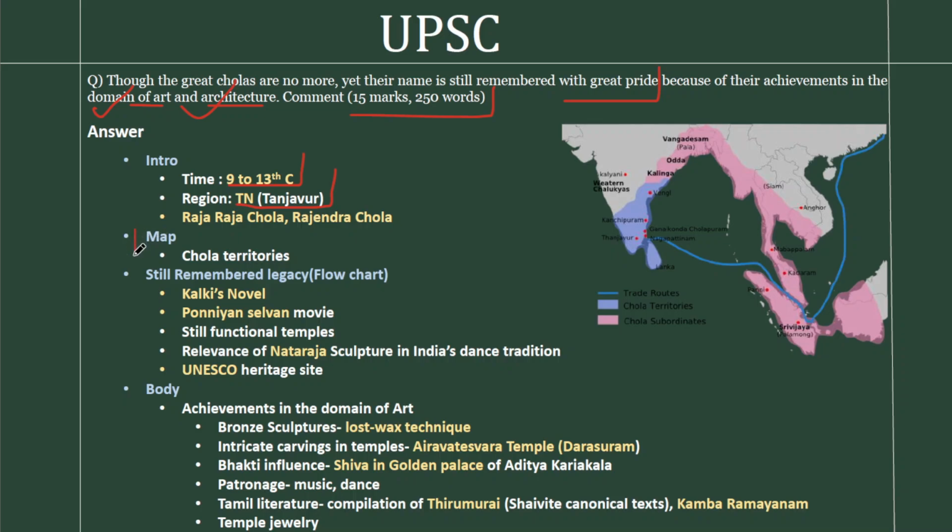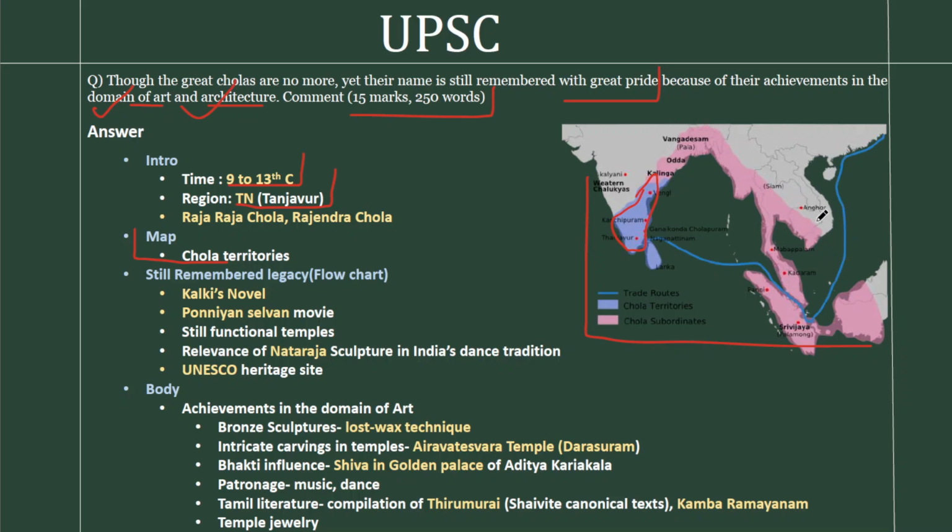We have inculcated a map here. Look at the Chola map that we have given here. In this is their core area where they had their absolute control, and this is the area where they had influence, or the Chola subordinate area. So Cholas are one dynasty that had influence outside the Indian subcontinent as well, into regions like Indonesia and Malaysia. So that's their legacy.